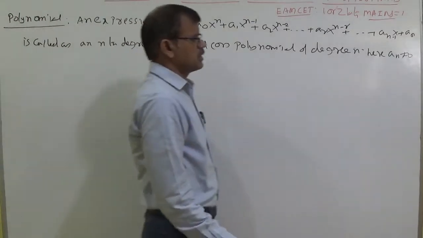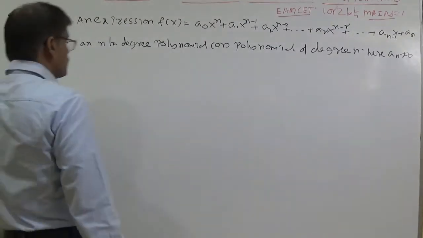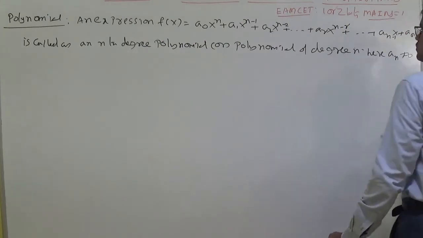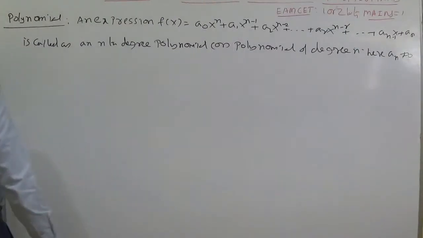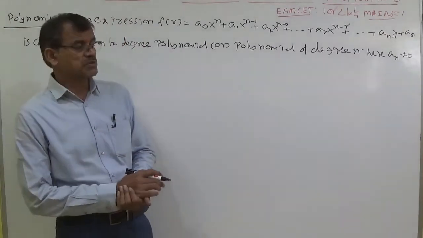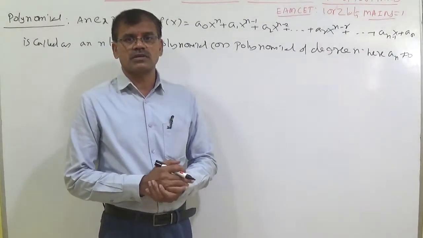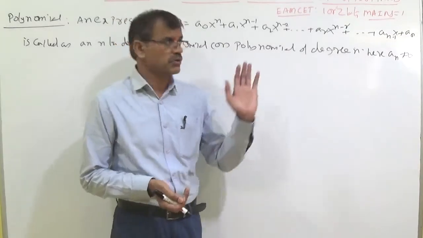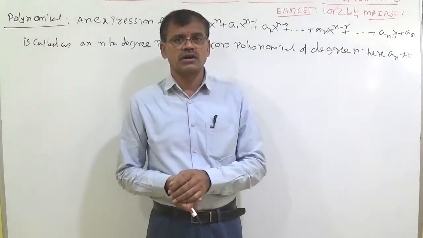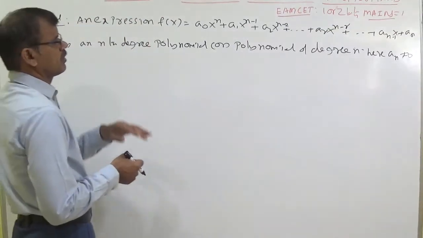Here a0, the highest coefficient, is called the leading coefficient. Here a0 is not equal to 0, not an. The last one, an, may be 0, no problem. An expression denoted by f of x, in the form f of x equal to a0 x power n plus a1 x power n minus 1 plus a2 x power n minus 2 plus a3 x power n minus 3 and so on, an minus 1 x plus an, is called a polynomial of degree n.